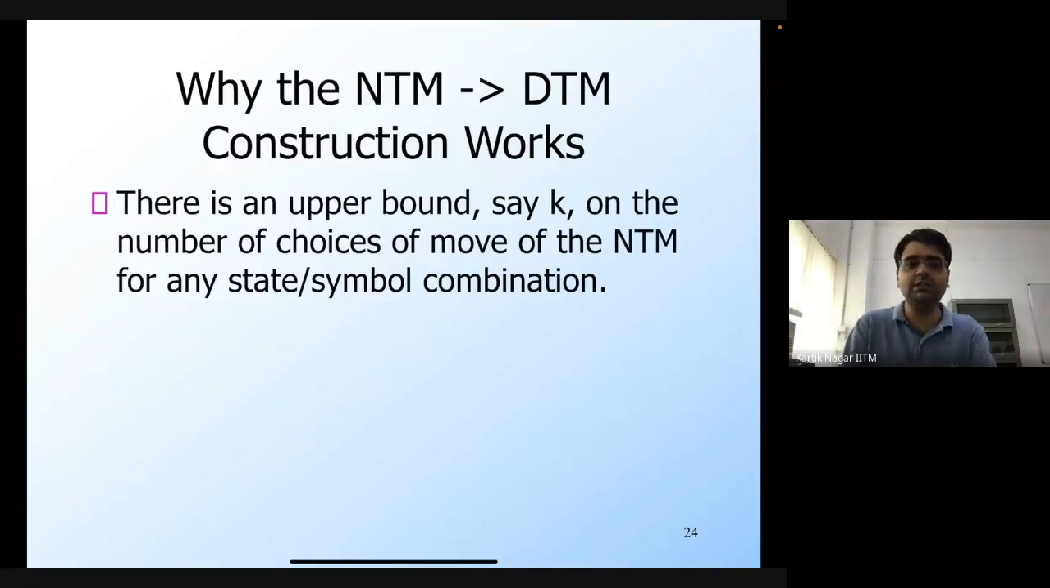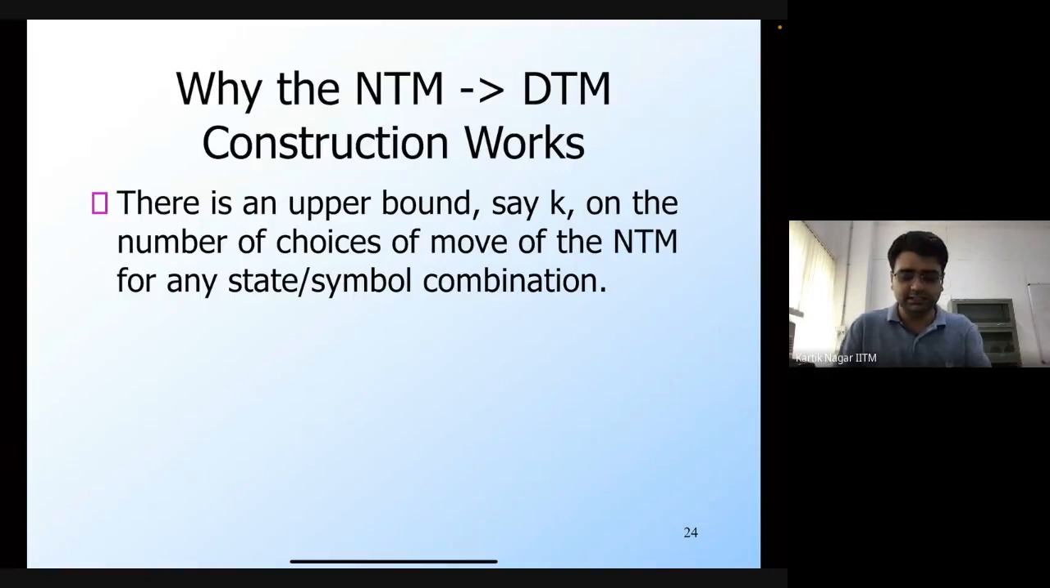So why does the NTM to DTM construction work? What we want is that whenever the NTM accepts a string, then there was some sequence of choices at every step that led to the NTM reaching an accepting state. And we want to show that the DTM would also find that correct sequence of choices at every step in order to reach the accepting state itself.